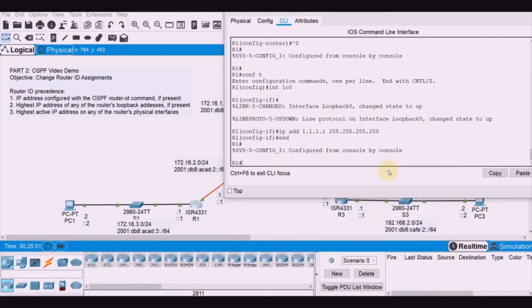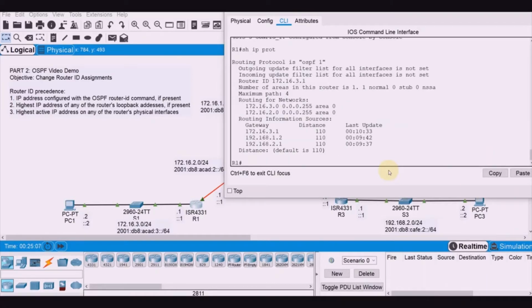Let's do show ip protocols. If you observe, the precedence number 3 is still in effect. Take a look at the router ID: it is still 172.16.3.1. So we must reset the configuration.